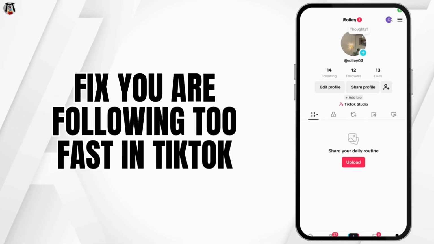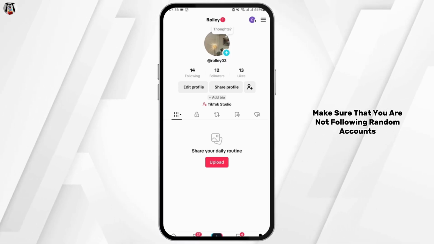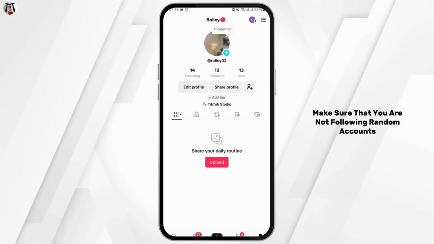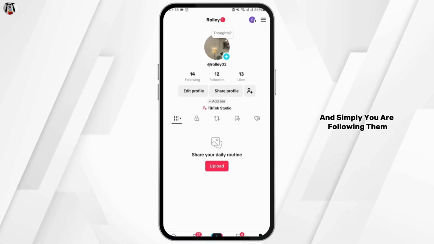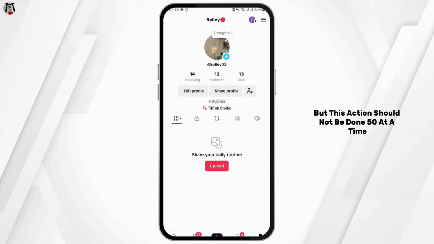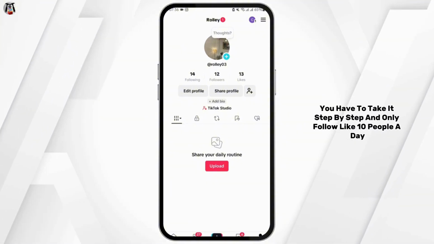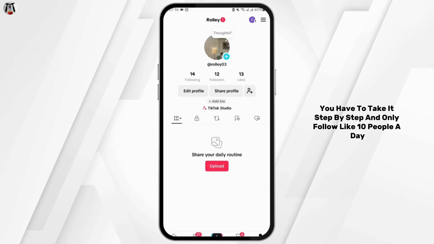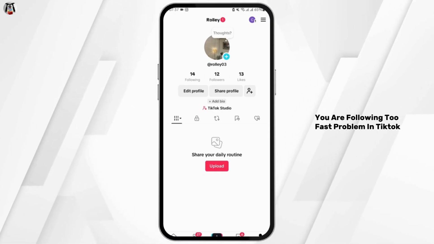If you're having trouble with TikTok saying you are following too fast, today's video I'm going to show you how you can fix it. So first things first, make sure that you are not following random accounts. Let's say you have some mutuals with the person and simply you are following them. But this action should not be done 50 at a time. You have to take it step by step and only follow like 10 people a day. That way you can avoid this "you are following too fast" problem in TikTok.